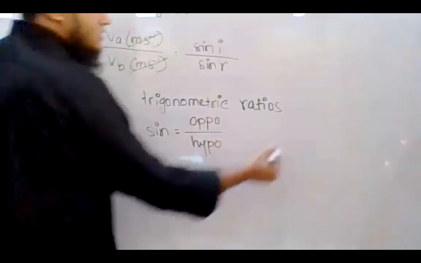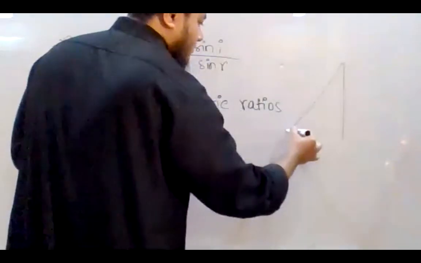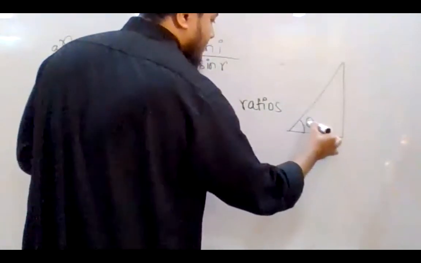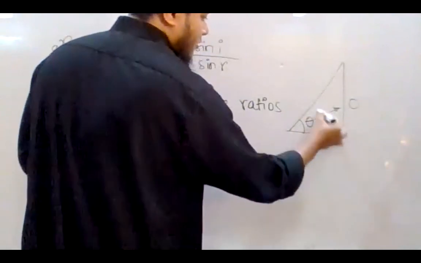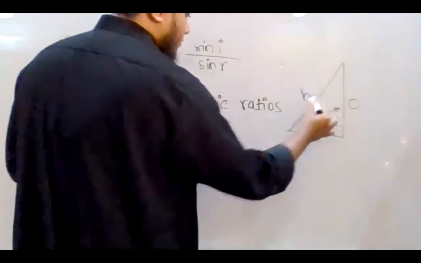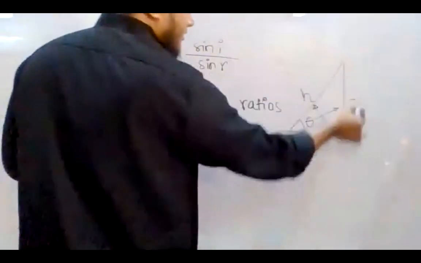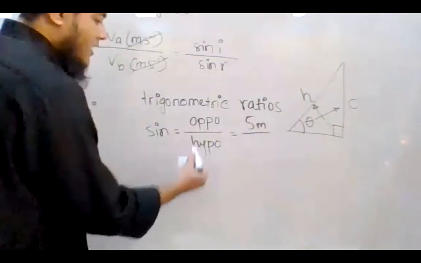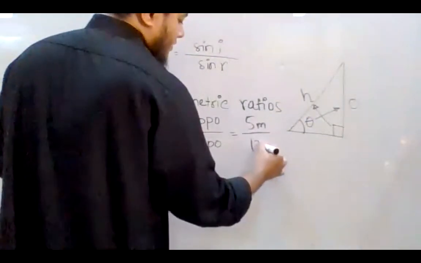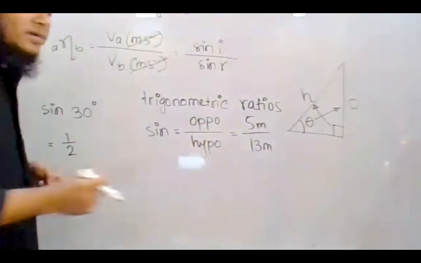Now this opposite, in a right angle triangle, if this is theta, then this is the opposite, right? And if this is 90 degree, the side opposite to 90 degree is the hypotenuse. So the opposite will give you a length, let us say 5 meter, and the hypotenuse will also give you some length, 13 meter.